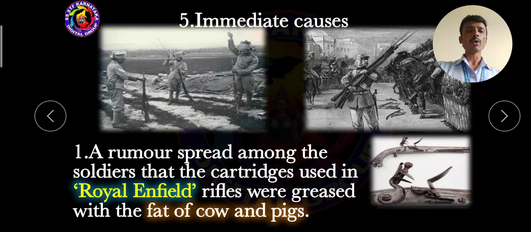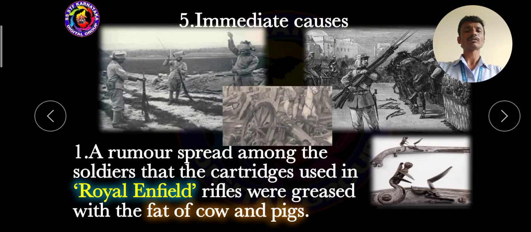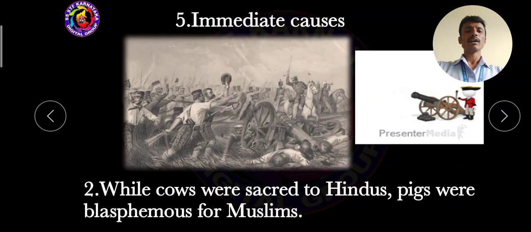Cows were sacred to Hindus, so Hindus never killed or ate cows, and pigs were blasphemous for Muslims, meaning Muslims are prohibited from eating pigs.